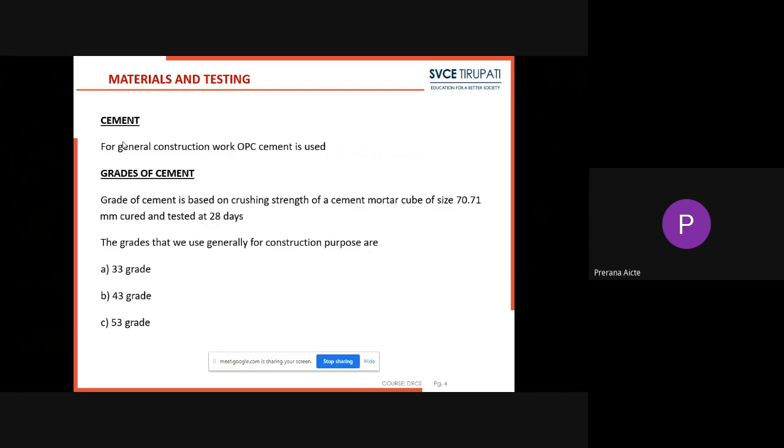Next, coming to grades of cement. Which grade do we use for construction? Generally, the grade of cement is based on the crushing strength of a cement mortar cube of size 70.71 mm that is cured and tested at 28 days. In this way, we get the grade of the cement. Generally we use three grades of cement: 33 grade, 43 grade, and 53 grade.